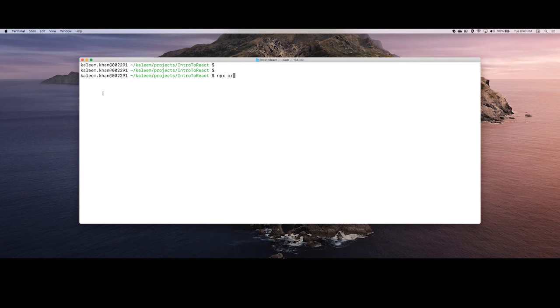Okay, the command is npx create-react-app, and we will name it. Okay, now I think that's it. So we are using create React app with the npx command, and we are providing the name of our project. Let me hit enter.